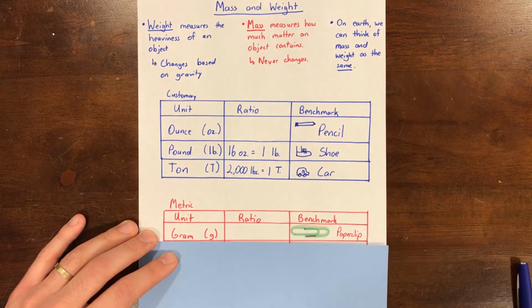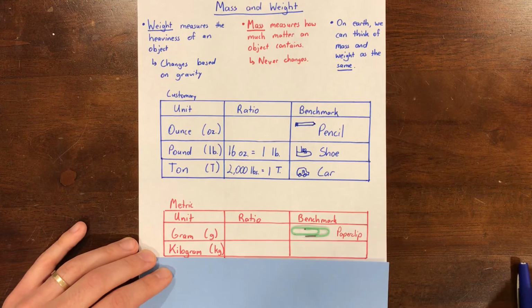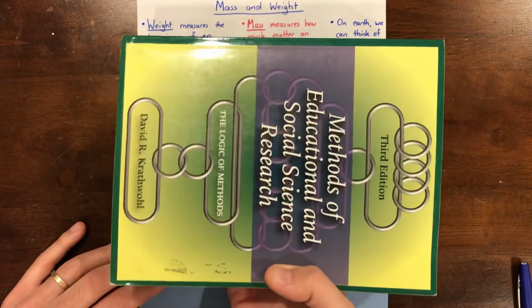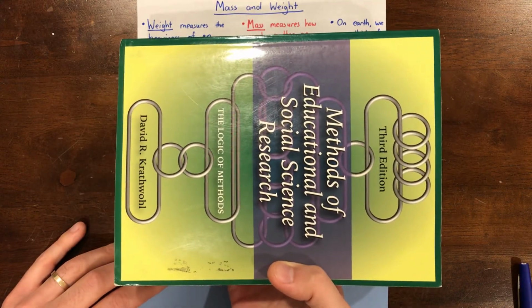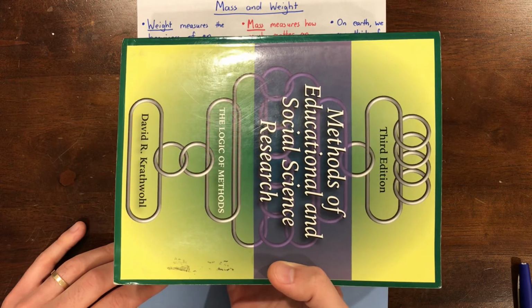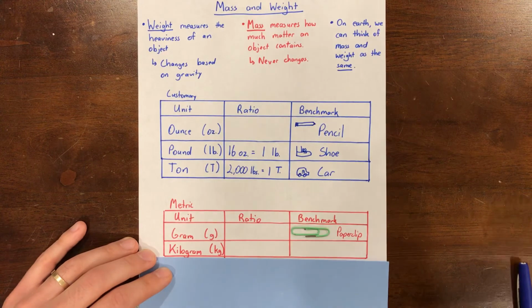Great. The other unit is a kilogram. Now a kilogram, or a benchmark for the kilogram, is a textbook. Okay, here's a textbook. So go ahead and say textbook kilogram. All right, so we'll add that to our visual anchor.